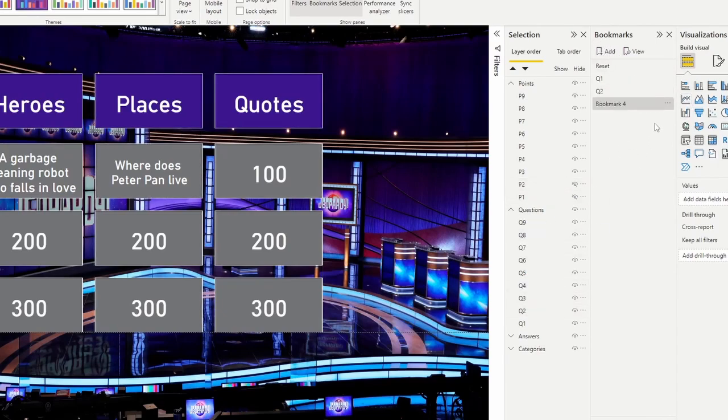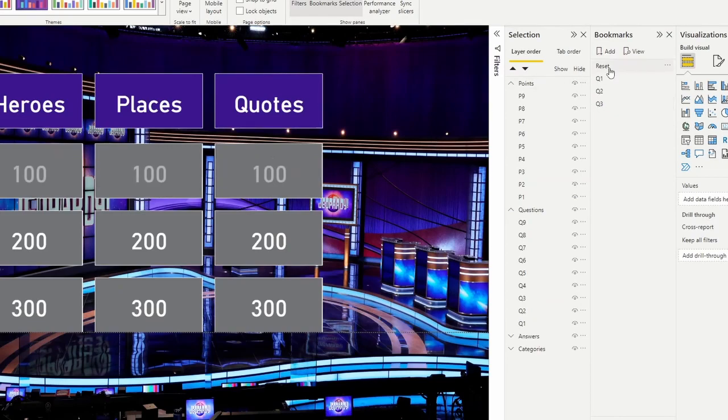Add question 3. And we're going to test this to make sure everything is working. We're going to hide P3. Click P3, control click Q3. So make sure those are hidden. And same thing. Oh, I accidentally clicked it as a bookmark. Okay, there we go. Make sure those 2 are selected. Hit the ellipse, hit data, hit selected visuals, and hit update just in case.